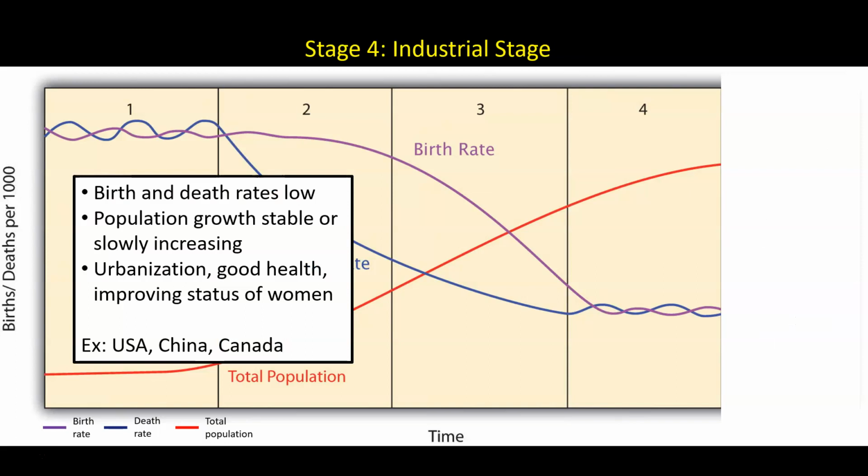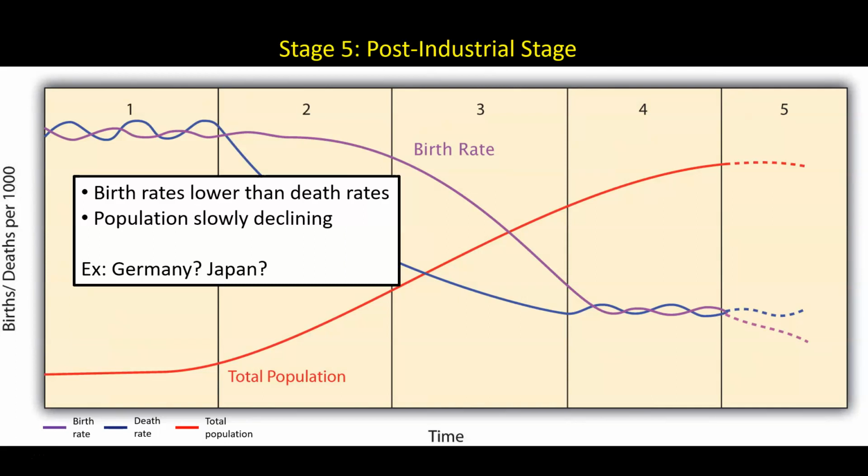The fourth stage, called the industrial stage, sees low birth rates and death rates. This is because of urbanization, overall good health, and continued improvement in the status of women. The population at this stage is stable or slowly growing. Examples of countries that are in this stage include the United States, China, and Canada.